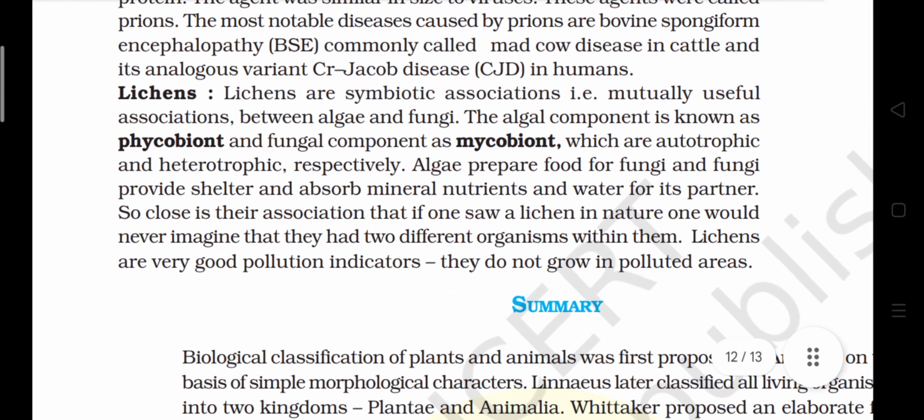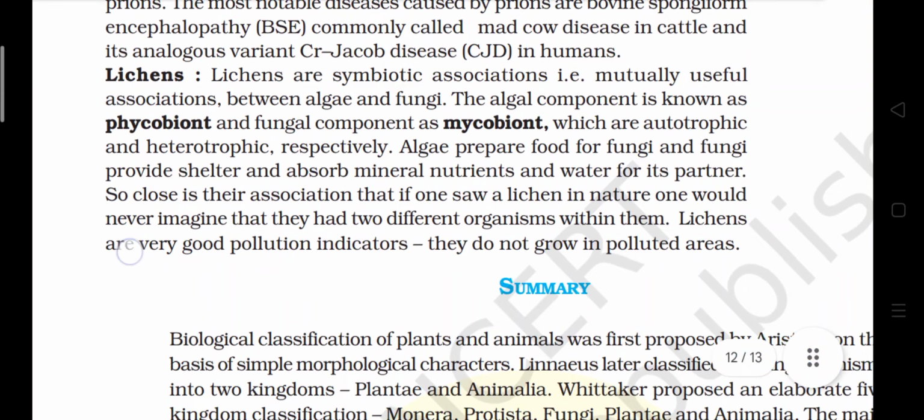Lichens. Lichens are symbiotic associations, that is mutualism, a useful association between algae and fungi. The algal component is known as phycobiont and the fungal component as mycobiont, which are autotrophic and heterotrophic respectively. Algae prepare food for fungi, and fungi provide shelter and absorb mineral nutrients and water for its partner. So close is their association that if one saw a lichen in nature, one would never imagine that there were two different organisms within it. Lichens are a very good pollution indicator. They do not grow in polluted areas.